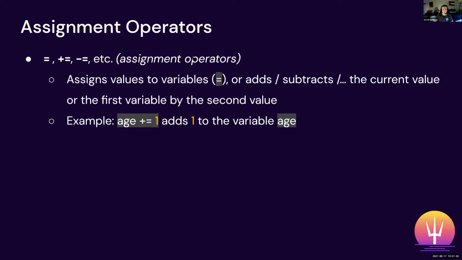We don't cover that here. Don't worry about that too much, but knowing plus equals and minus equals are two pretty good ones to know. It's pretty straightforward, I think. If you want to add, for example, 1 to age, so our age before was 23, and if we do age plus equals 1, it'll add 1 to the variable age.